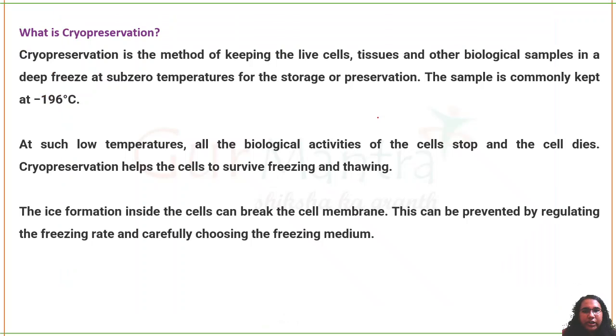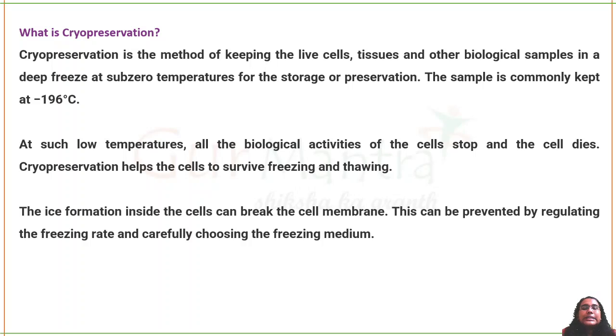Very simple and effective. So the next topic we are going to learn about is cryopreservation. This is a method where we keep cells, tissues and biological samples at a sub-zero temperature, that is minus 196 degrees Celsius. We store them, we preserve them for a very long period of time. At such low temperature, the biological activity of the cell is reduced, it stops. That is why cryopreservation helps the cells to survive freezing and thawing.